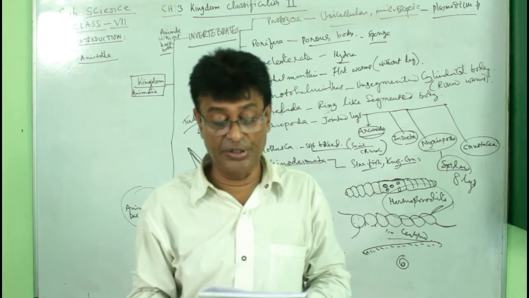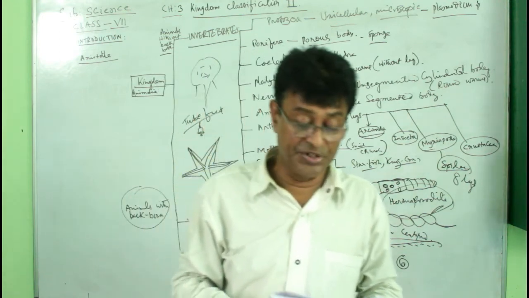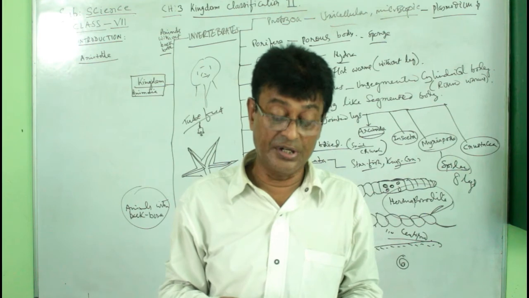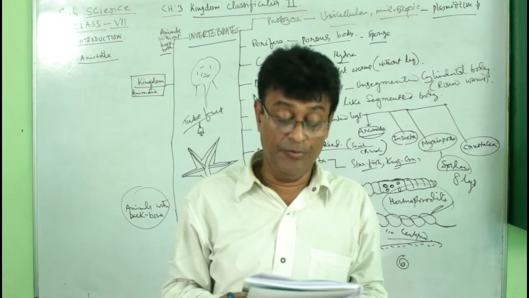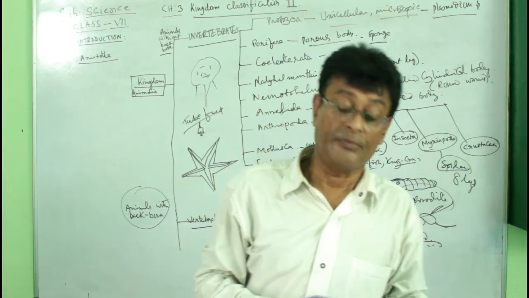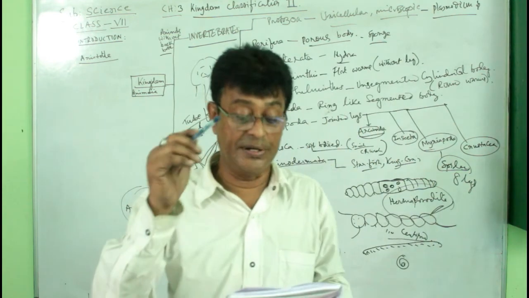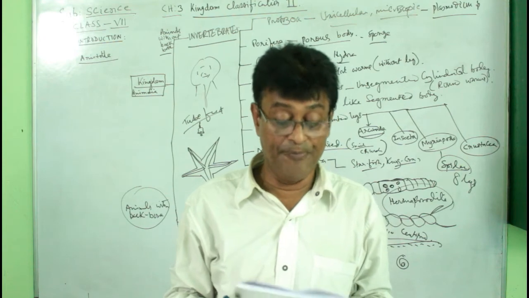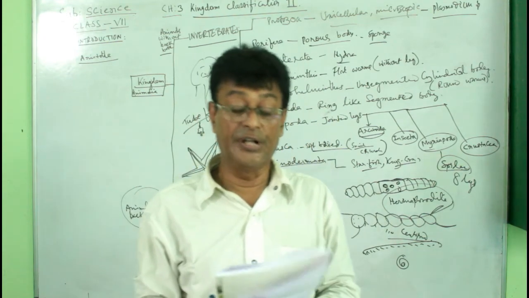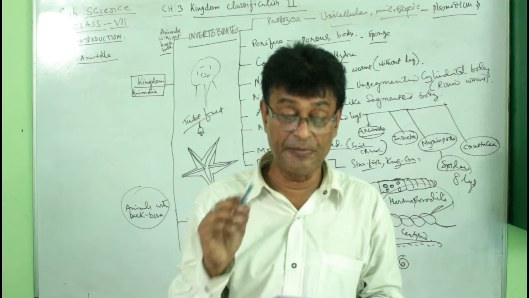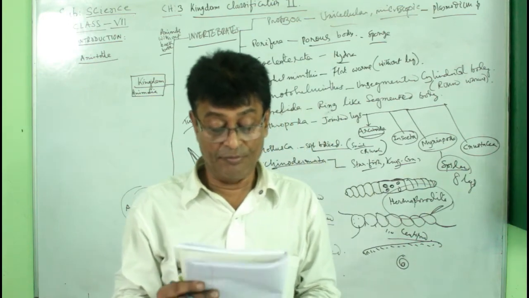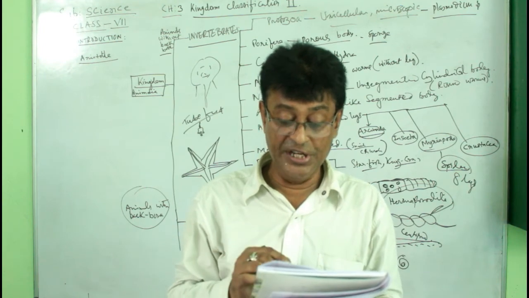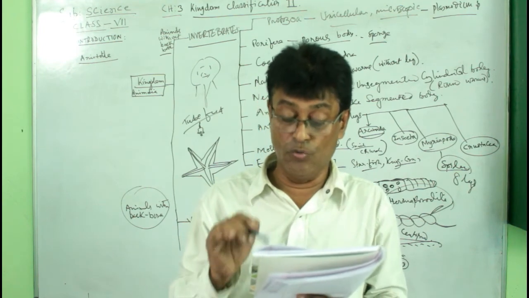You see, in the exercise, question A, MCQ. The first answer will be A, salamander. Question 2, the answer will be C, protozoa. Question number 3, the answer will be A, vertebrates. Number 4, the answer will be B, protozoa. Number 5, C, it will be segmented worm.